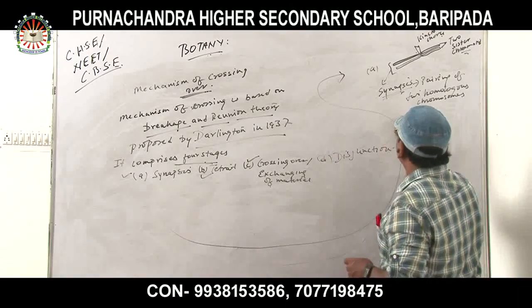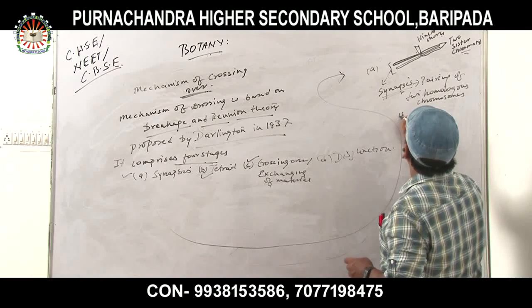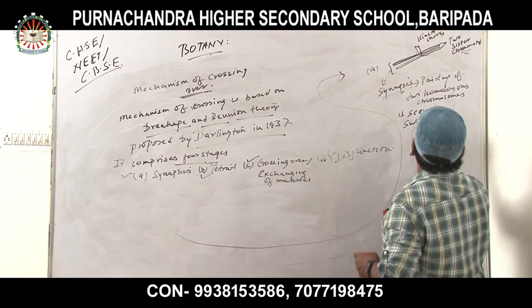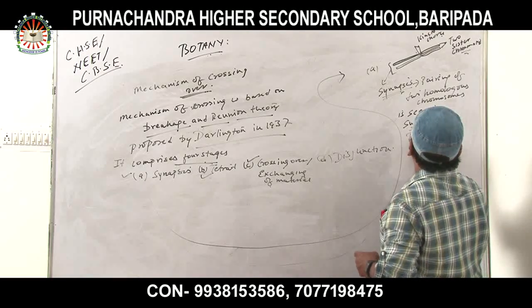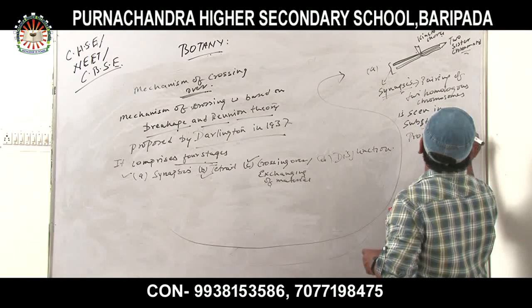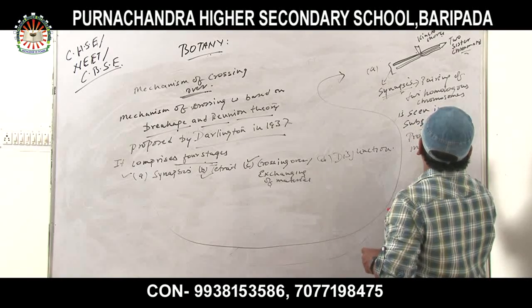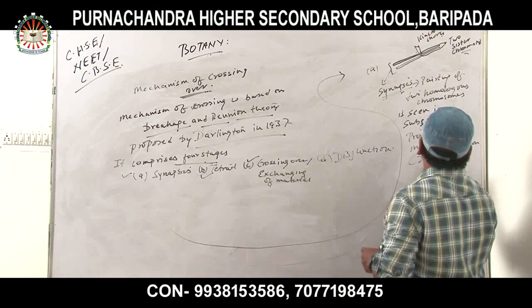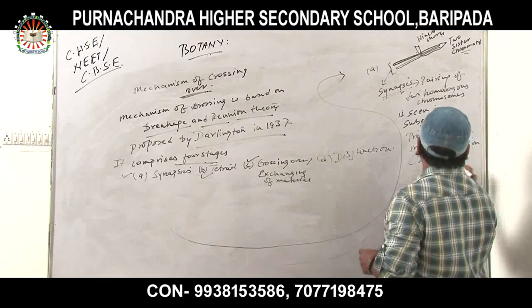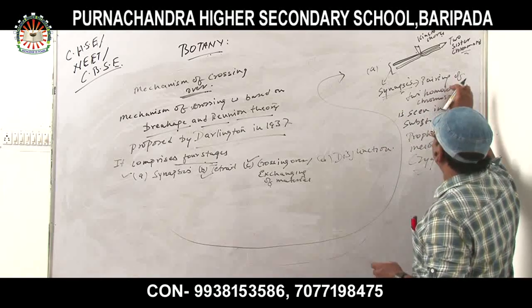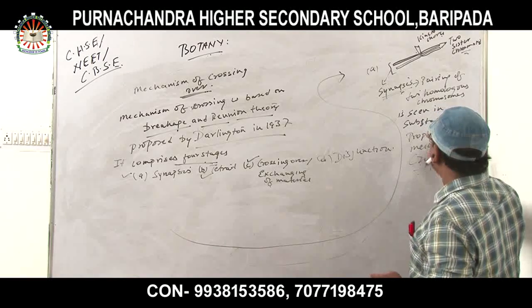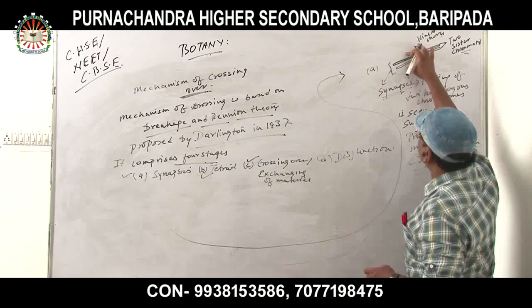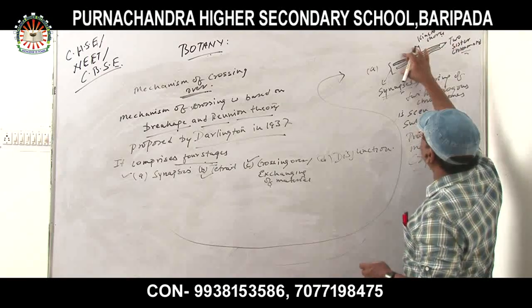In zygotene, the pairing of two homologous chromosomes is seen. That is called synapsis.